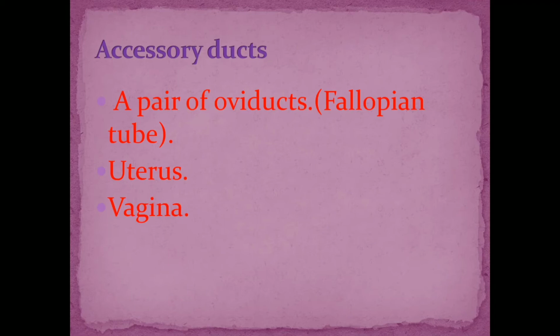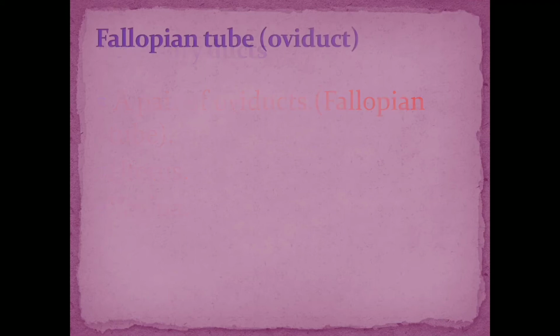And the third part is the vagina. The mouth of the uterus is called the cervix and then comes the vagina. So which are the accessory ducts? A pair of oviducts, also called fallopian tubes, the uterus, also called a womb, and the vagina. Now let's see the structure of a fallopian tube.